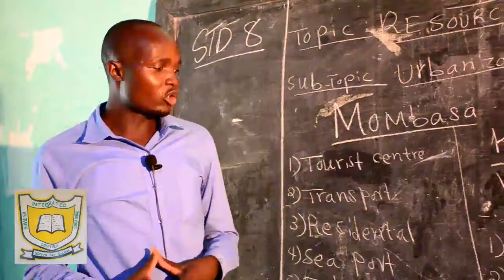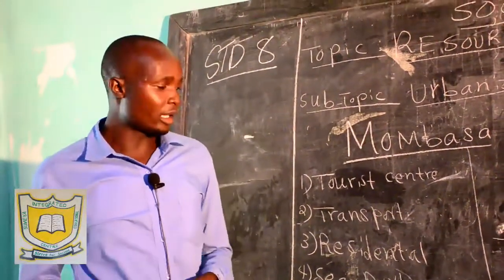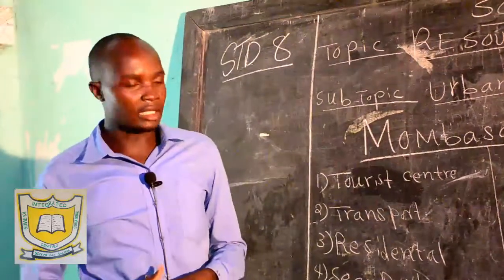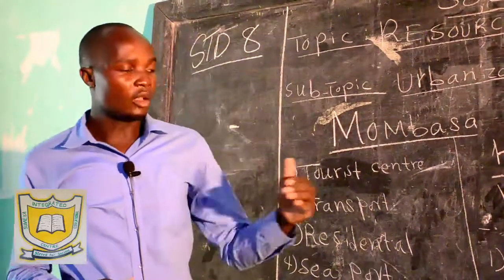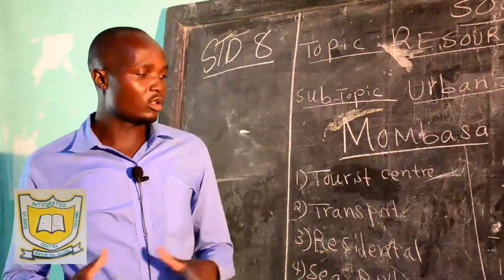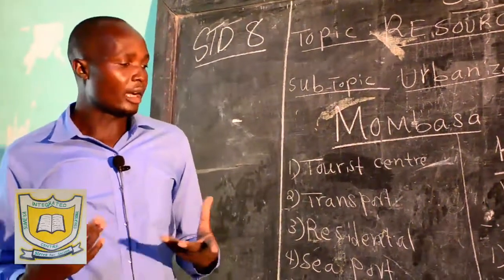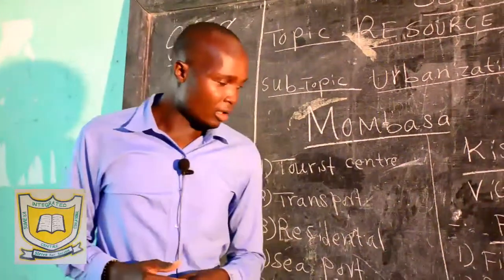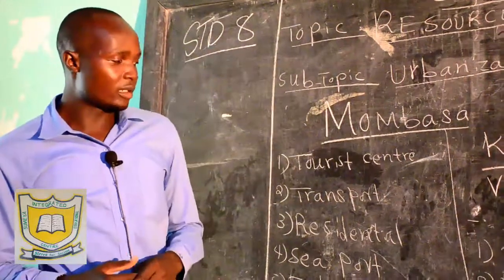Then also when you talk about transport, we can look at the pipeline, which is used to transport fluids, like petroleum products, all the way from Changamwe, Mombasa. So that is about transport and communication. Then when you talk about communication, we are looking at major radio stations. You'll also find Sayar FM at Kisumu. Then we have also TV stations found at Kisumu. Those are also major functions of this town.